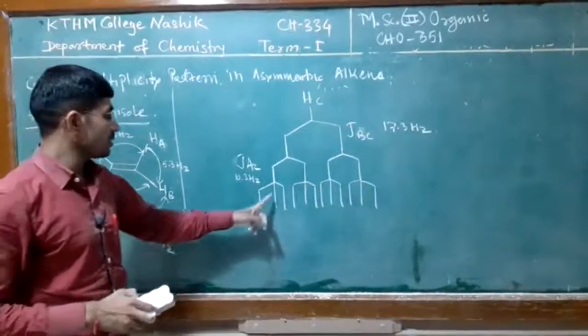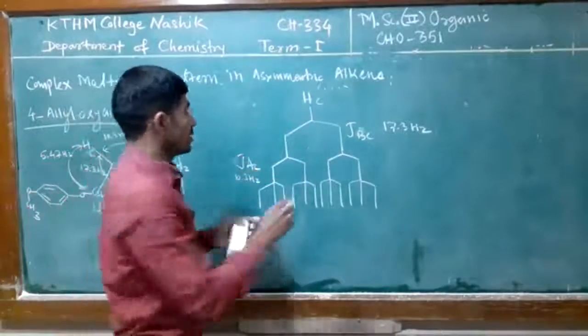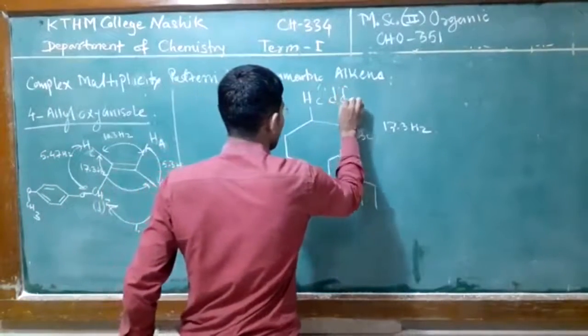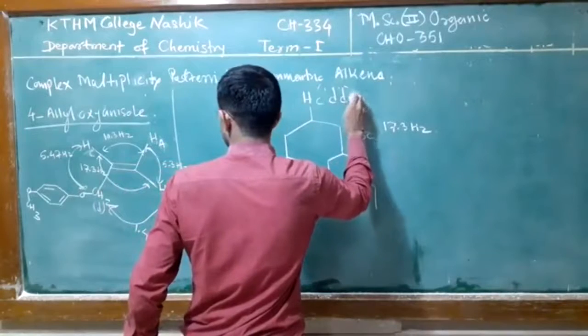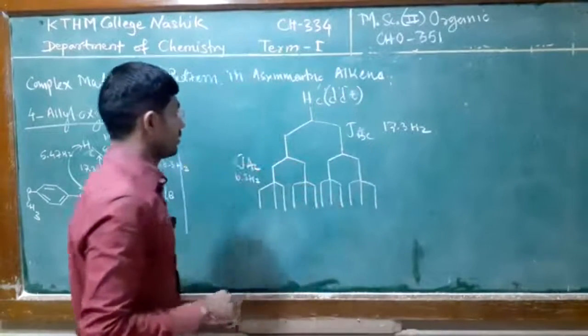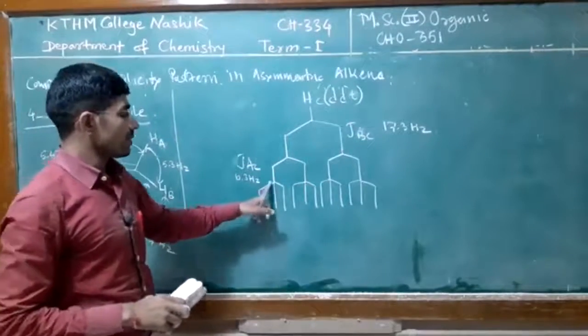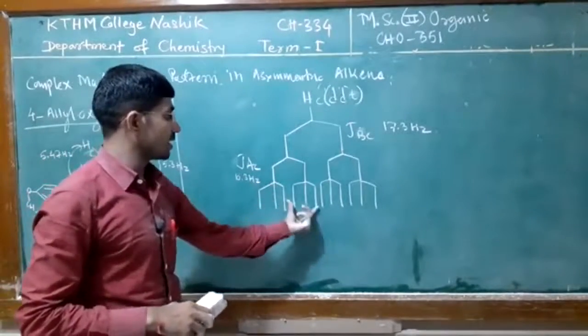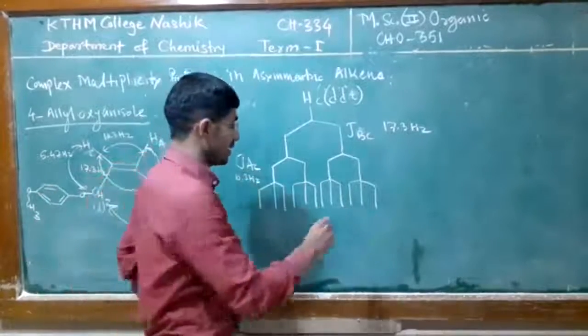So here again the HC proton gives a signal, doublet, and then triplet like this. So here again 3, 3, 3, 3, so there are 12 lines.